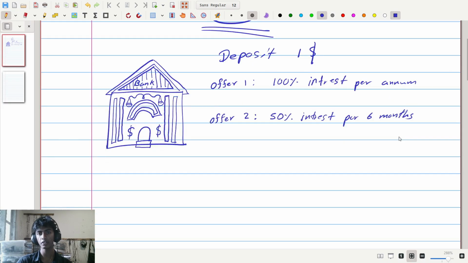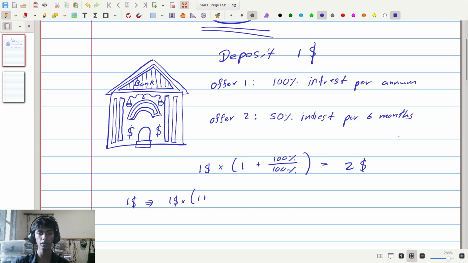Considering the fact that this is compound interest we're dealing with, because it's a bank, of course, banks don't tend to deal in simple interest. This bank deals in compound interest, which means the first offer after 1 year will make you $1 times 1 plus 100% of 100%, and that means you'll get $1 times 1 plus 1, which is $1 times 2, which is $2. How about the second offer? Well, what the second offer is doing is converting your $1 after 6 months into $1 times 1 plus 50% of 100%, and then that gives you $1.5.